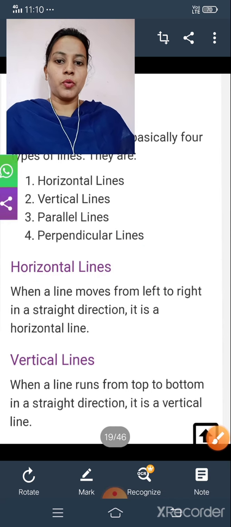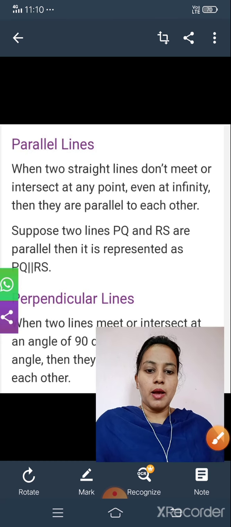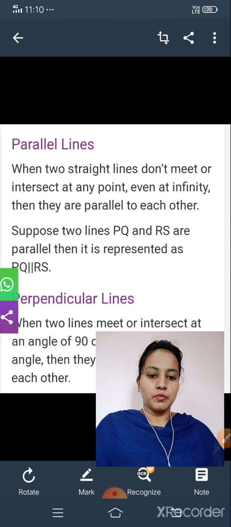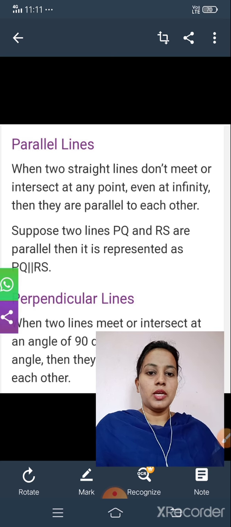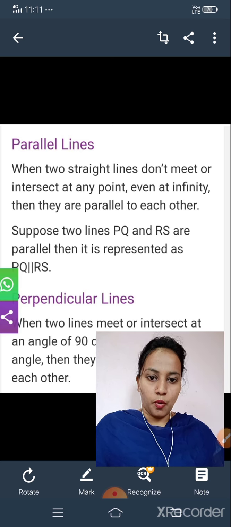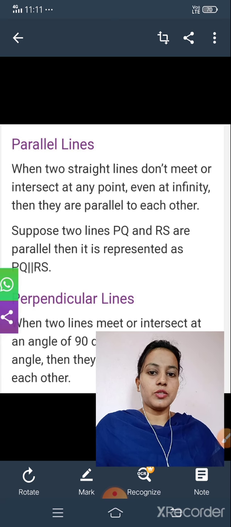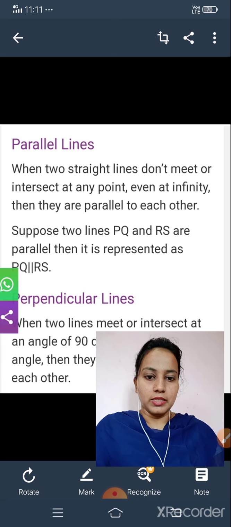Is it clear? Okay, next one, parallel lines. What do you mean by parallel lines? When two straight lines do not meet or intersect at any point, they never meet, then they are called parallel lines.